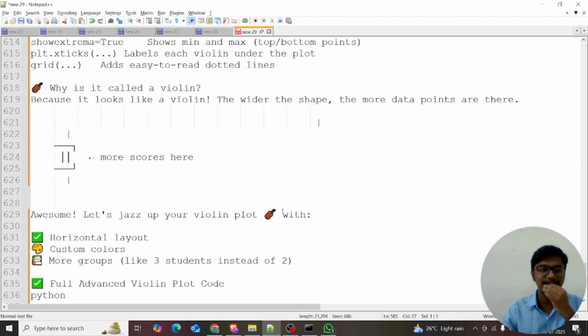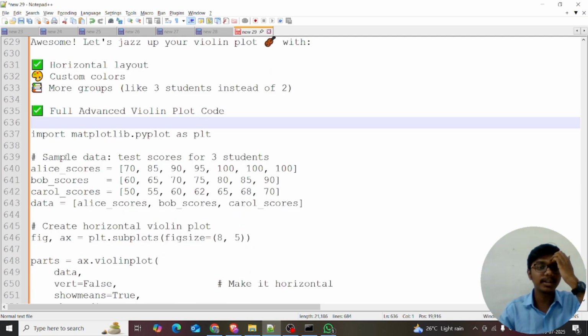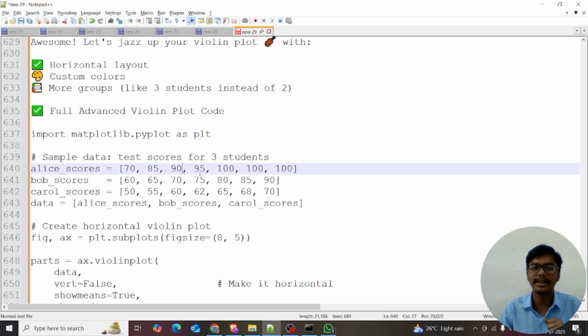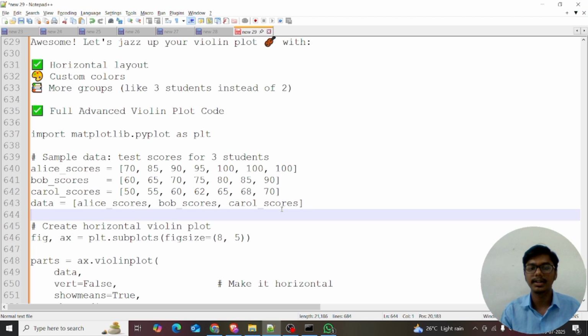Now let's jazz up your violin plot with more advanced features like horizontal layout, custom colors, and more groups, like 3 students instead of 2. I just want to give all of these features: horizontal layout, custom colors, more groups. So I just remove this. As importing, I'm using matplotlib, right? I want to import matplotlib.pyplot as plt. Alice's scores are 70, 85, 90, 95, 100, 100, 100. Bob's scores, and I'm introducing another new friend called Carol: 50, 55, 60, 62, 65, 68, 70. I'm merging it. Data is equal to Alice's scores, Bob's scores, Carol's scores.